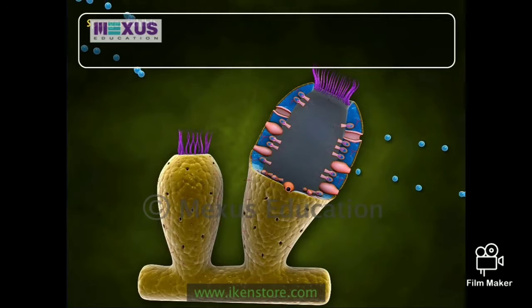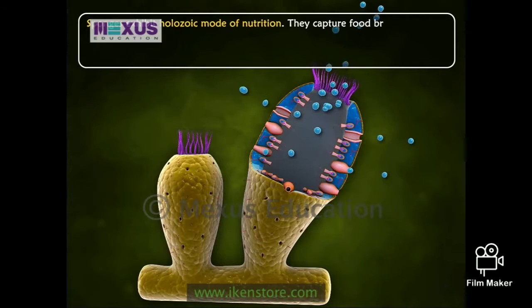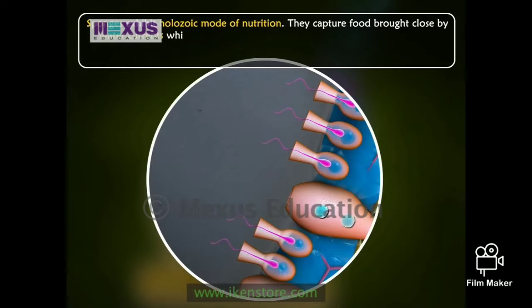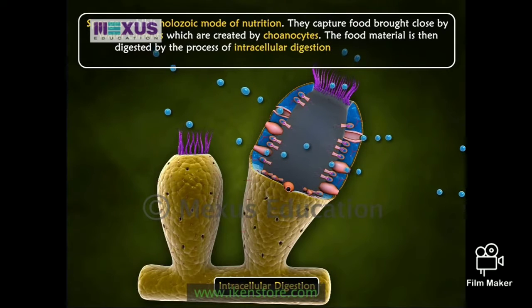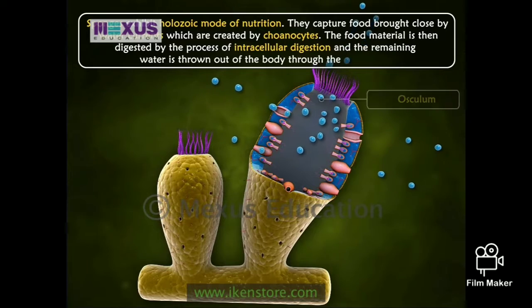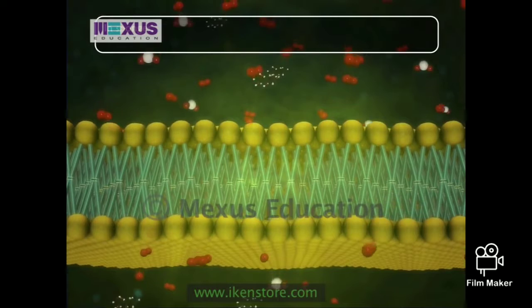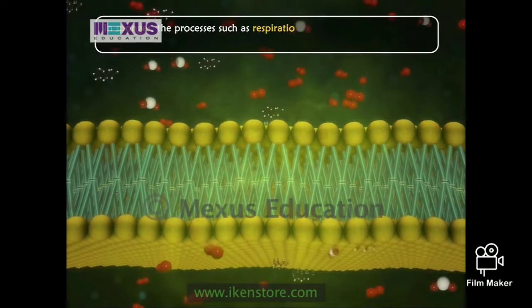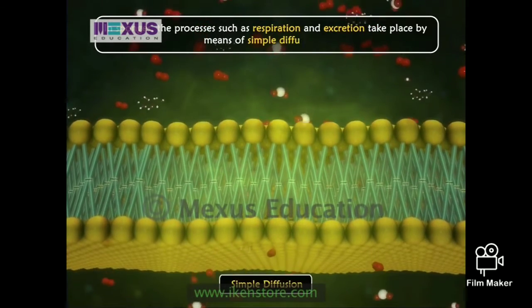Sponges exhibit holozoic mode of nutrition. They capture food brought close by water currents which are created by choanocytes. The food material is then digested by the process of intracellular digestion, and the remaining water is thrown out of the body through the osculum. In sponges, the processes such as respiration and excretion take place by means of simple diffusion.